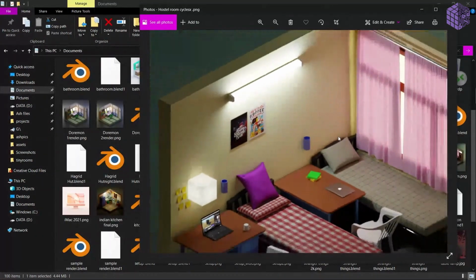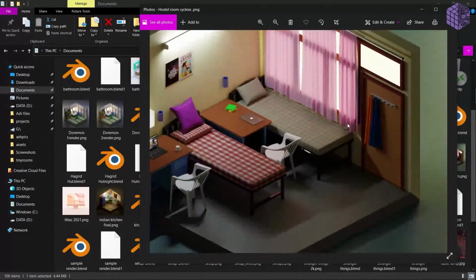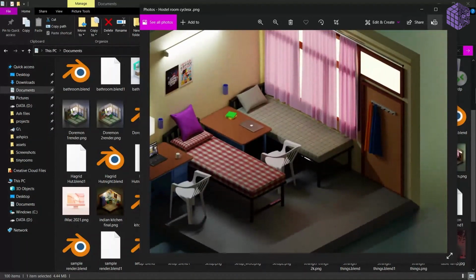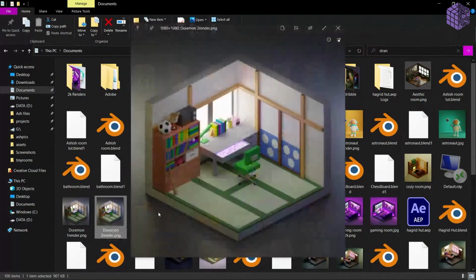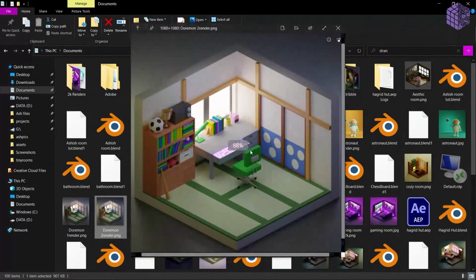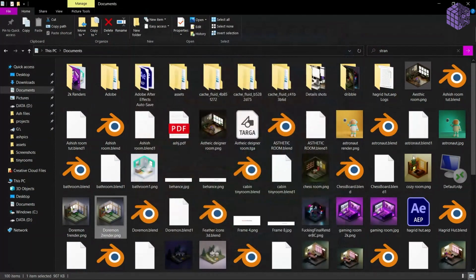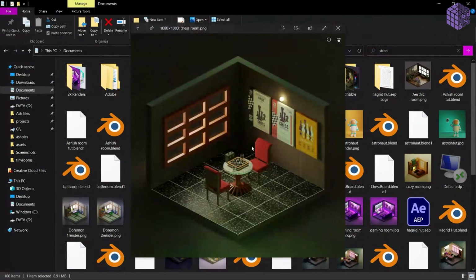Nowadays I'm rendering very high profile. This is the Doraemon room I created, the chess room. Nowadays I create very high quality renders like this one. This is a designer room I did. I pushed really hard on this, and on the next day I realized that I worked really hard at it, but people are not able to see the details here. They are not able to see the materials like what I'm seeing here.